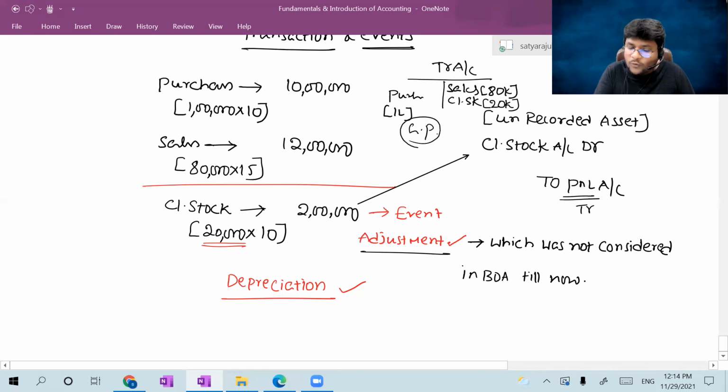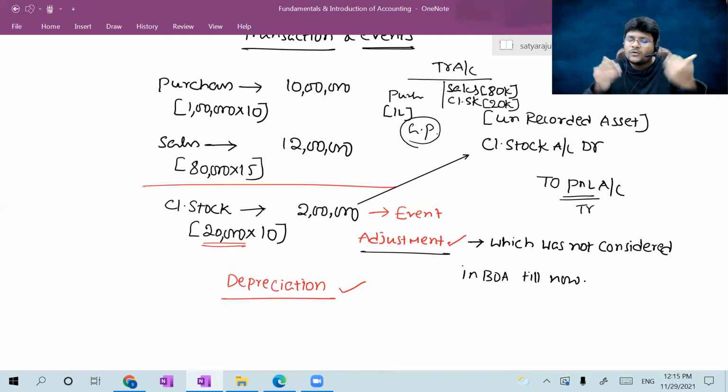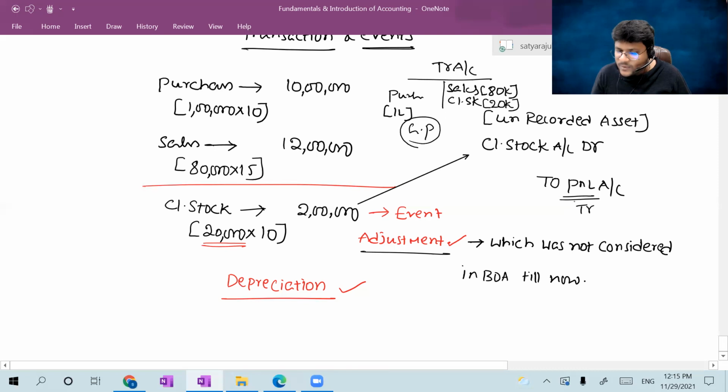Can you please tell me why you are recording the closing stock? To match the purchase units and sales units with the remaining number of units to derive the correct profit and loss account. You will only record the closing stock. So the entry was closing stock account debit to P&L account or trading account, whatever the case may be.